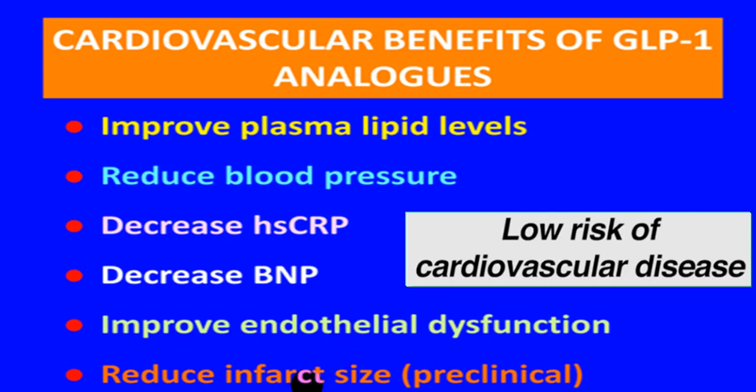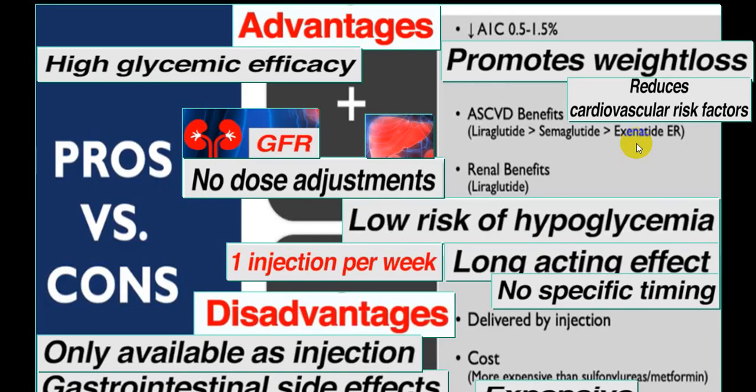So there is an improvement in endothelial function, and it reduces the infarct size also. These are all indirectly reduces the cardiovascular risk factors. Hence, it is cardioprotective. So there are a lot of advantages. High glycemic efficacy. No dose adjustment required mainly if the GFR is marginally reduced.